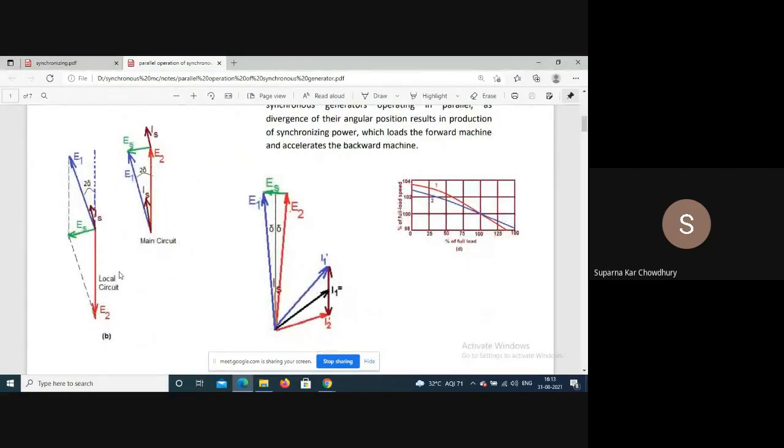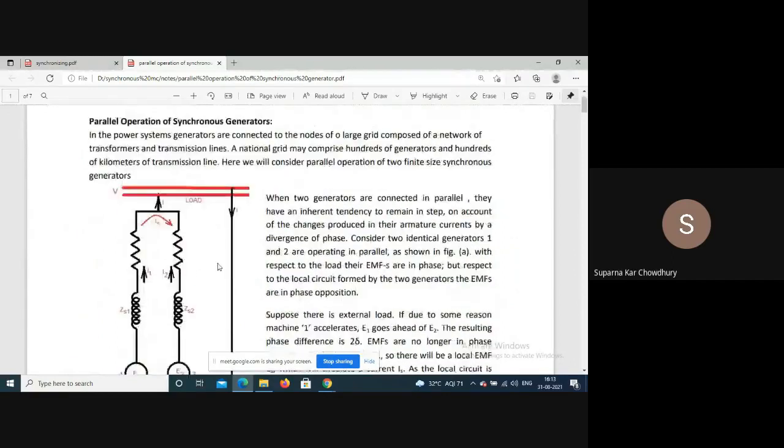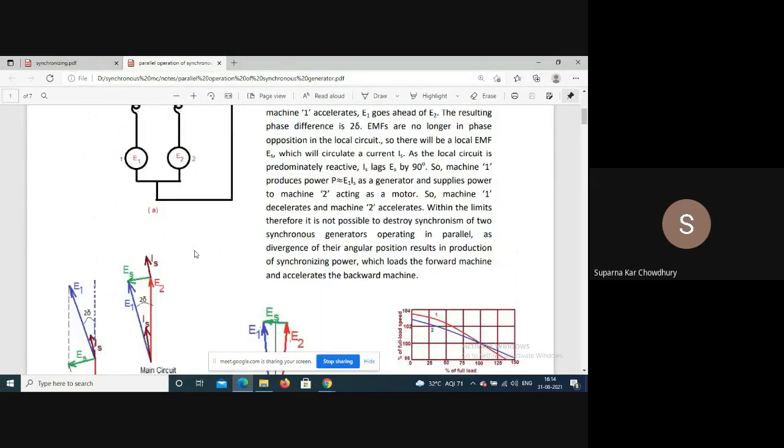Now for simplicity, not in practice, E1 and E2 need not be the same, and these machines normally have different impedances. But for simplicity, let us consider that the machines have the same excitation, E1 and E2.